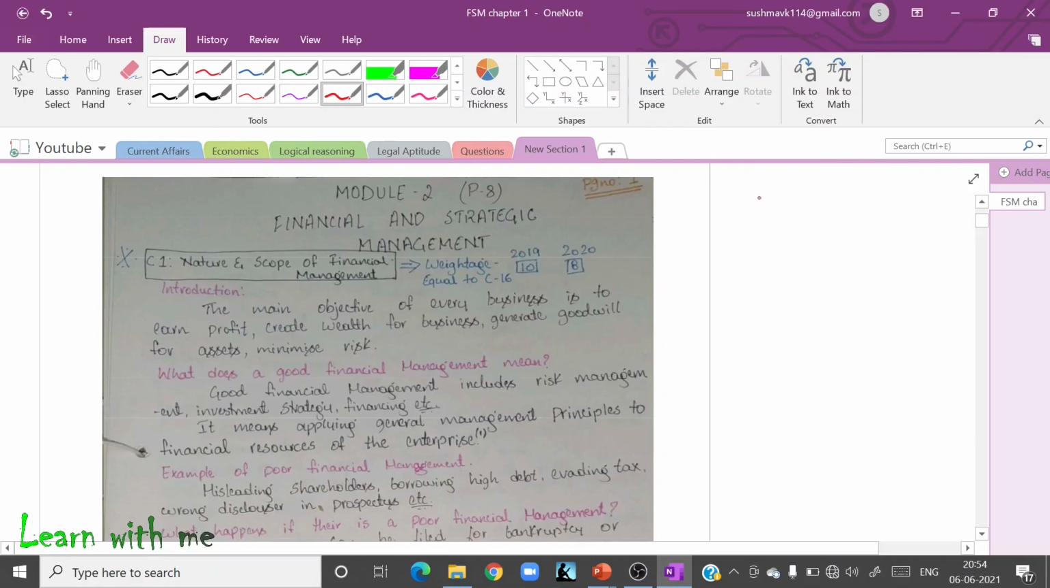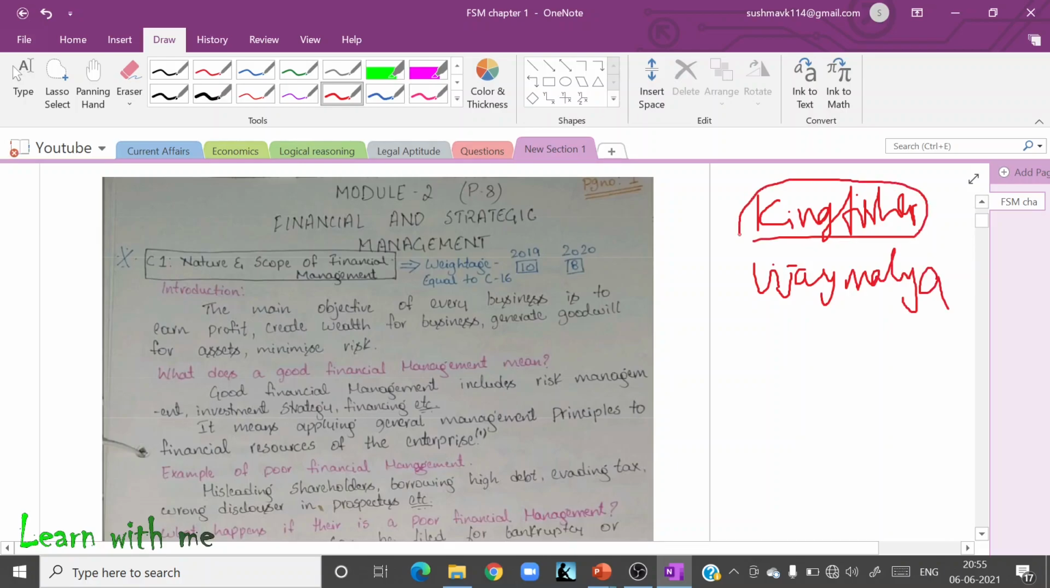I hope you all know a famous company called Kingfisher. Who is the owner of Kingfisher? Yes, it is Vijay Mallya. Now, what happened to Kingfisher? The value of Kingfisher came down drastically, decreased very largely, and Vijay Mallya has now been filed as bankrupt. Now, why does this happen?